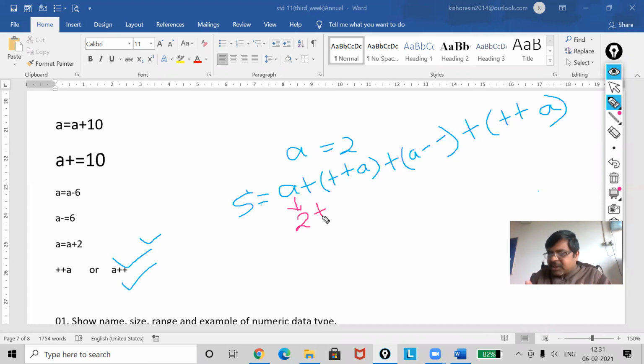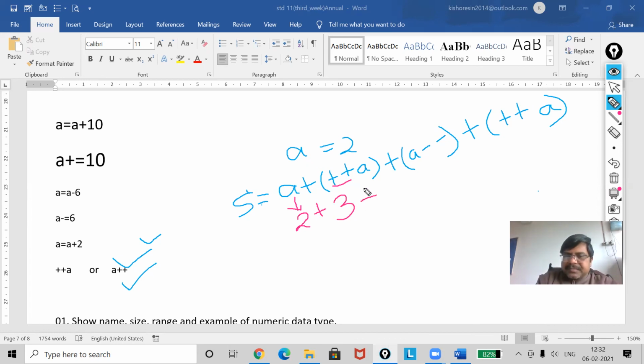Now what I said, prefix means what? First add and then give the value of A. Now what is my A here? 2. But I have used ++A, that means 2 plus 1, it will become 3. Now the new value of A is 3.